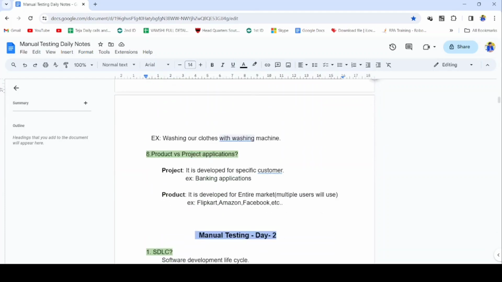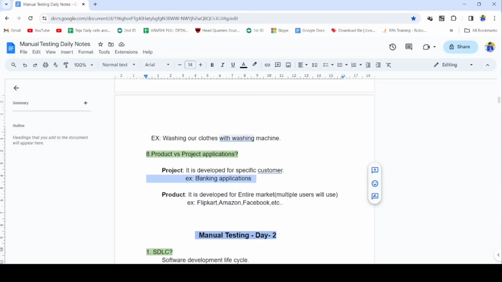Next, what are product and project based applications? Let's see what a project is. A project is developed for a specific customer. The best example is banking applications, for example the SBI banking app. In that application only our data will be visible. Only one person can log in. Only we can see our statements, our savings account number, our balance.